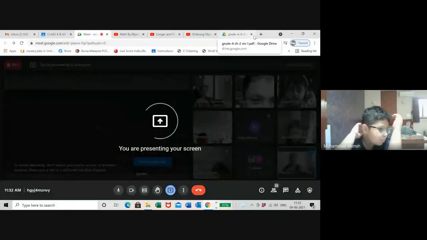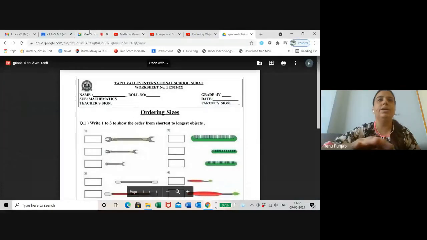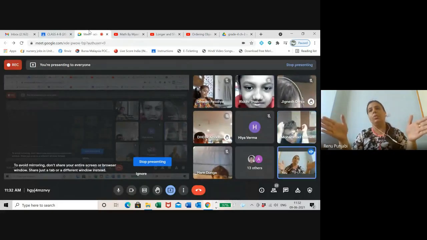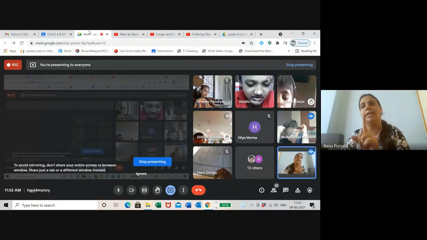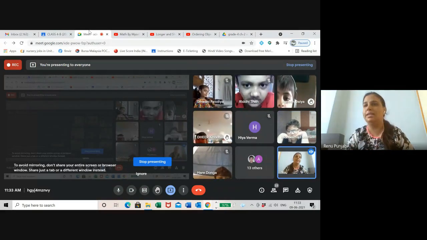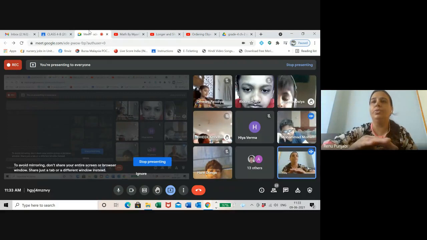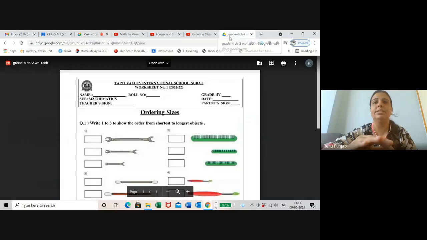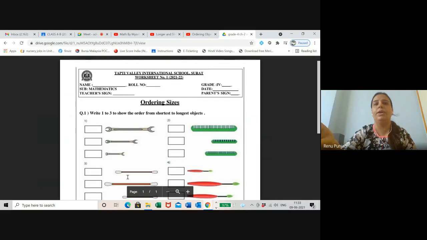This worksheet you will paste in your 200 pages maths revision notebook, because you will not be able to draw these pictures. So take the printout and paste it.